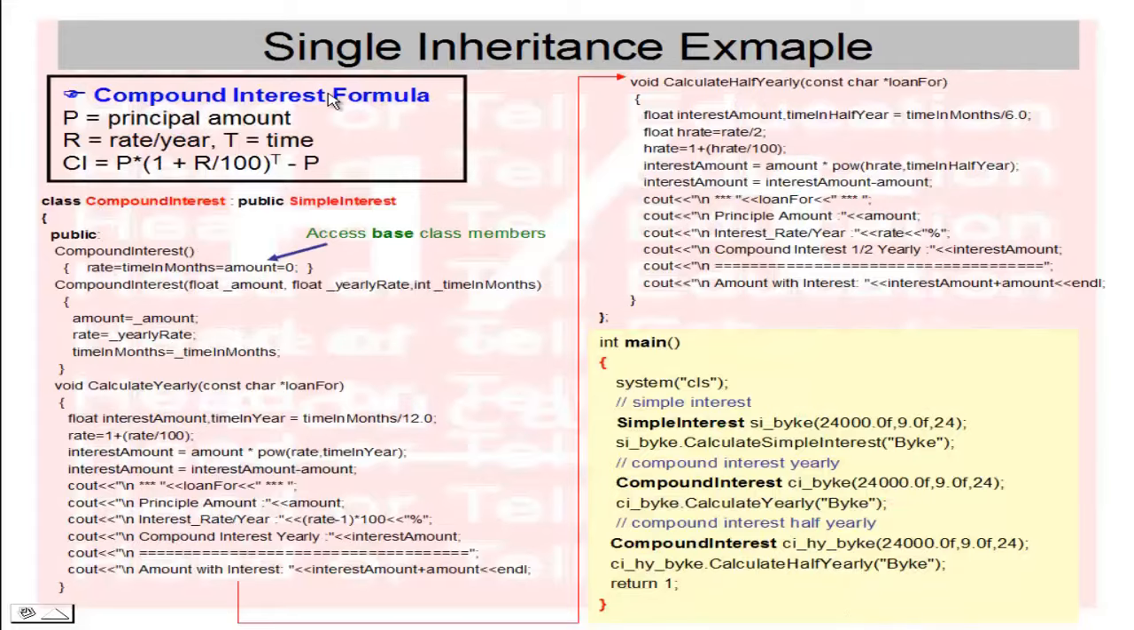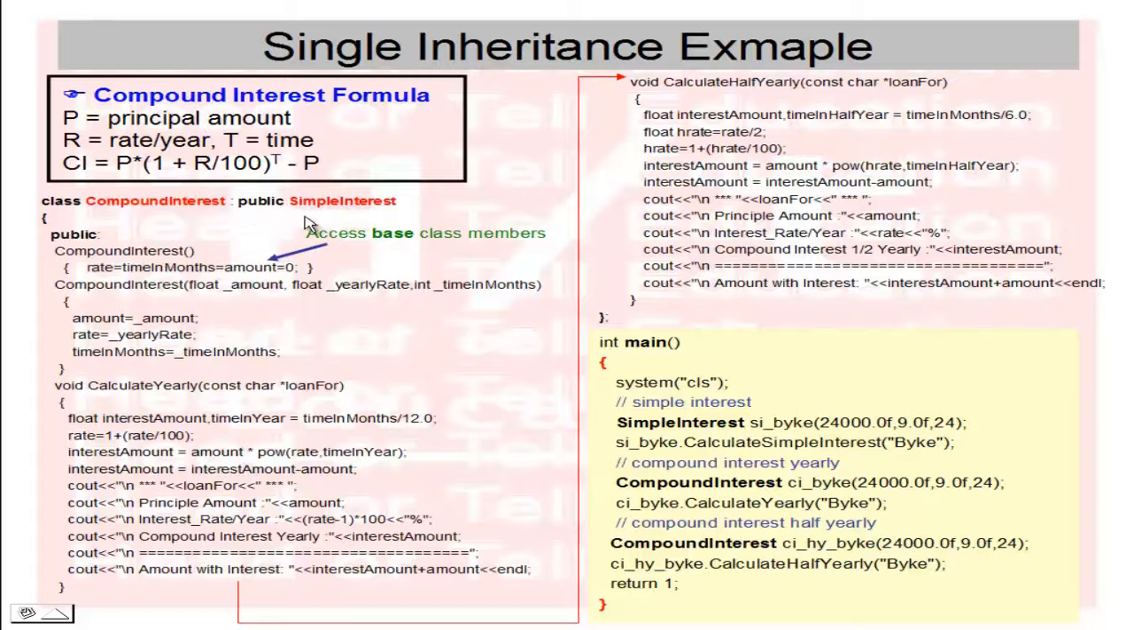So first we create the CompoundInterest class. First we check what the formula of compound interest is. Same as before, P equals principal amount, R equals rate per year, T equals time, and the compound interest formula equals P multiplied by (1 plus R divided by 100) to the power T, then minus P. Okay, so this is the formula of compound interest. Now I have created the class CompoundInterest, and this class is derived from the public SimpleInterest class.